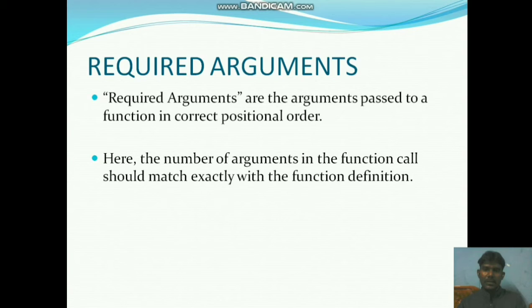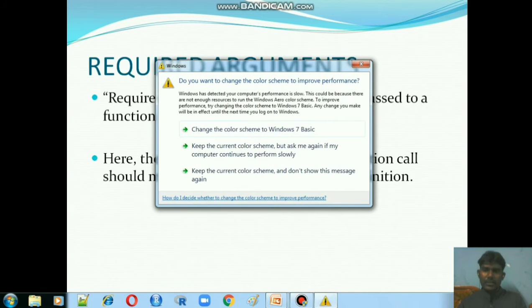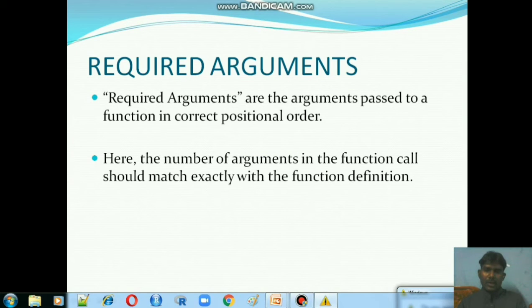This is the correct positional order for calling a function and executing the program.